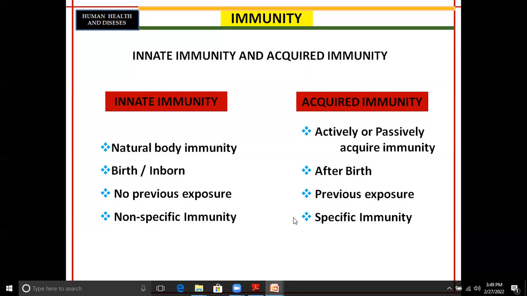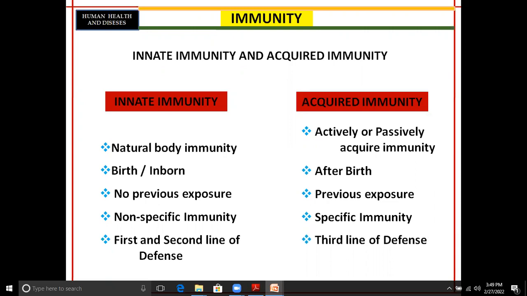Now, the last but one important point that you should consider: innate immunity comprises the first line and second line of defense mechanism, which involve different types of factors like physical barriers, physiological barriers, cytokine barriers or the complement system, as well as the cellular barrier. But acquired immunity is the third line of defense mechanism, and it involves the participation of B and T lymphocyte cells.